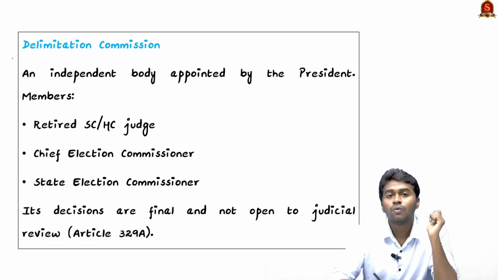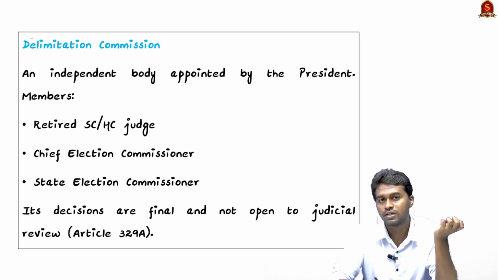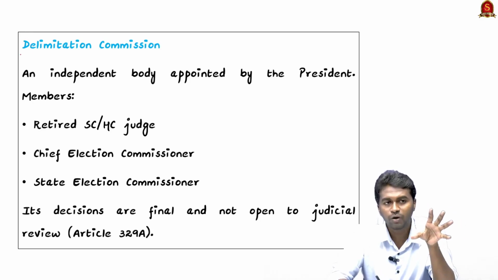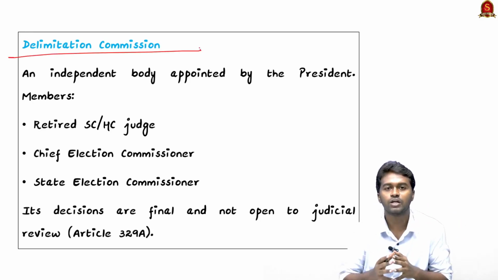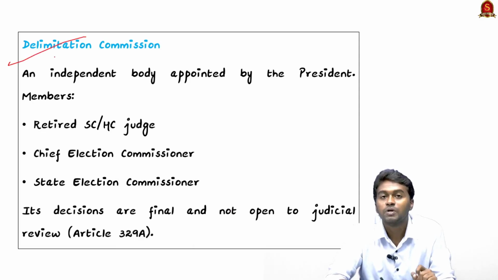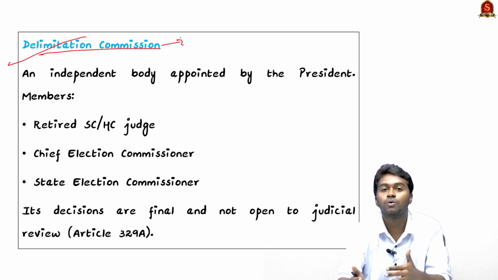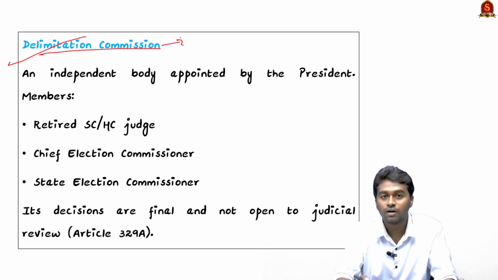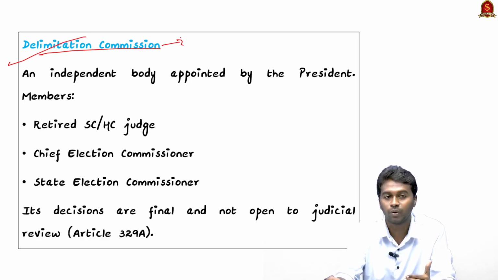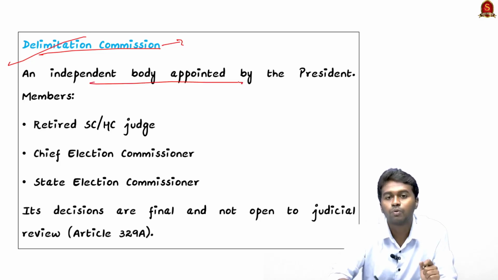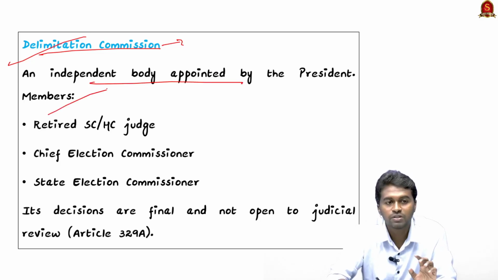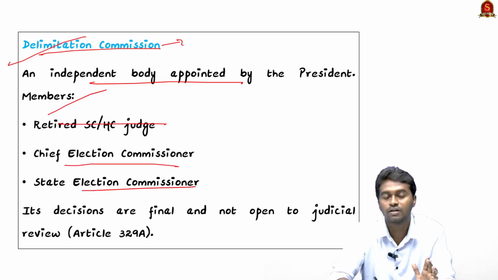So what are the concerns associated with the delimitation exercise of 2026, or why are the southern states more concerned about this? We will discuss that, but before that we have to understand what is meant by the delimitation commission. The delimitation commission is responsible for the delimitation, and it is a statutory body, which means it is brought under a parliamentary law, that is the Delimitation Act of 1951. It is an independent body appointed by the president, and the members include retired Supreme Court or High Court judges, the Chief Election Commissioner, and the State Election Commissioners.